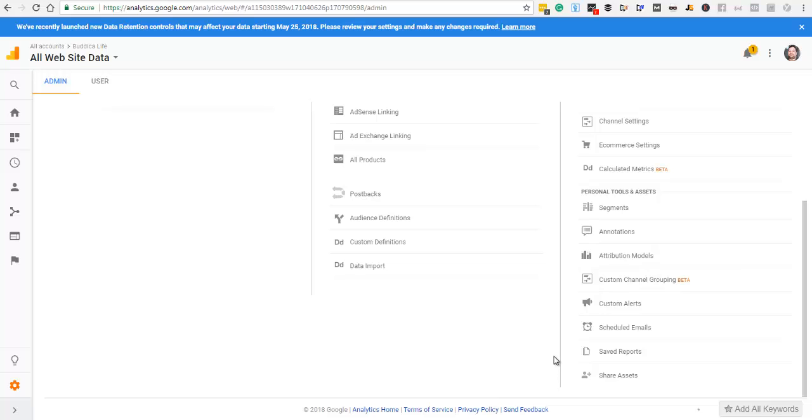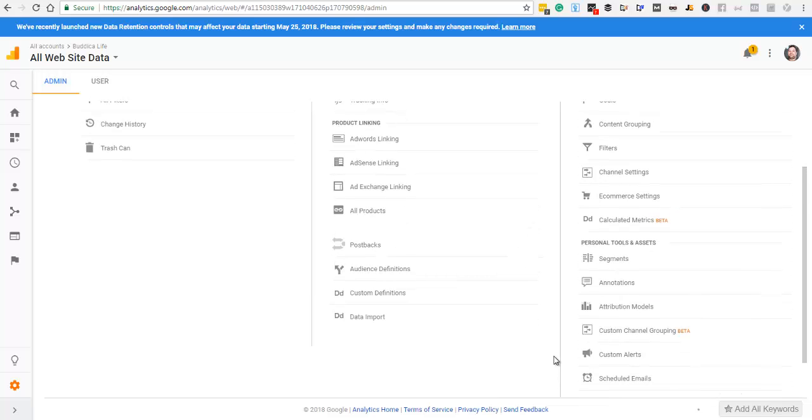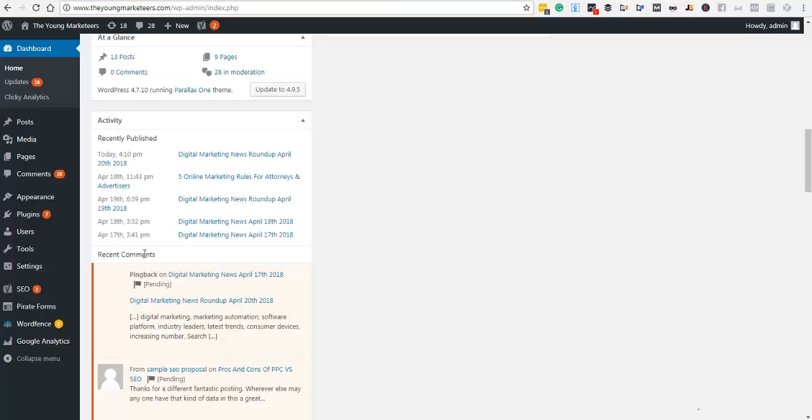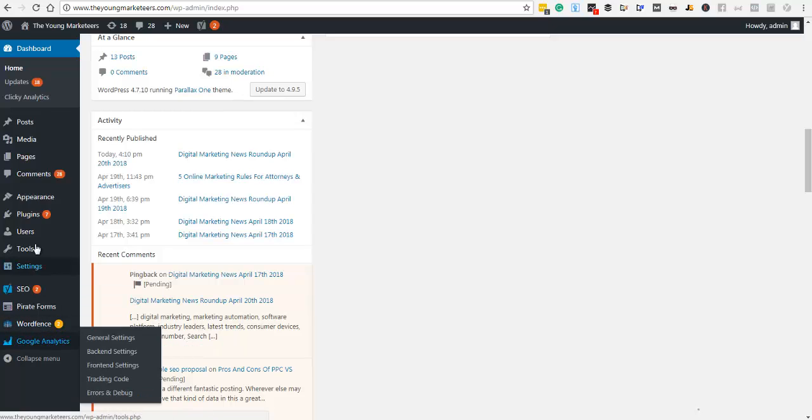So we want to go in and just create. It's going to ask for the website name and then the website URL. You're just going to put those things in and save it. And it's going to tell you to paste the code in and things like that. You don't need to do that if you have WordPress and you're using that Google Analytics dashboard for WordPress.